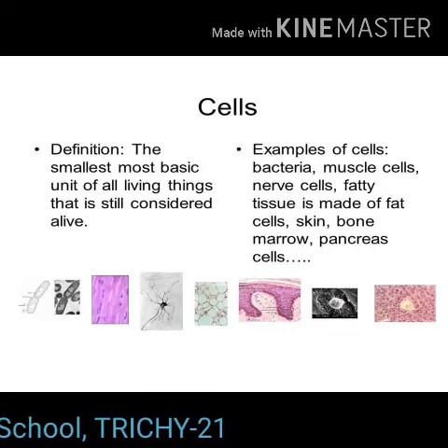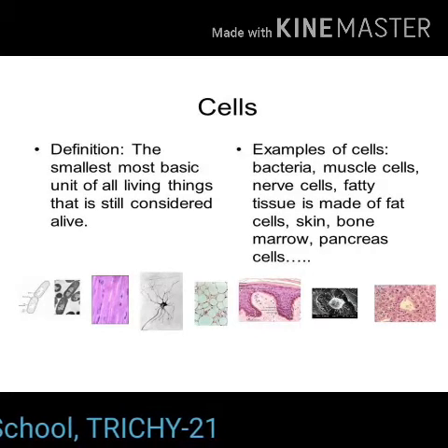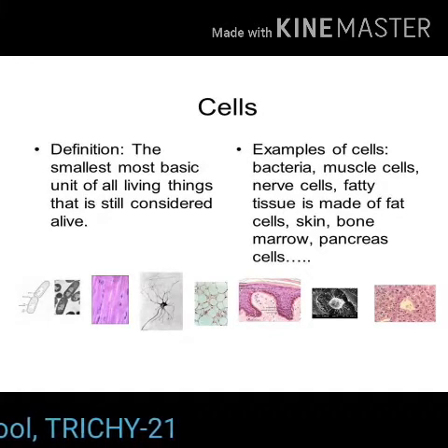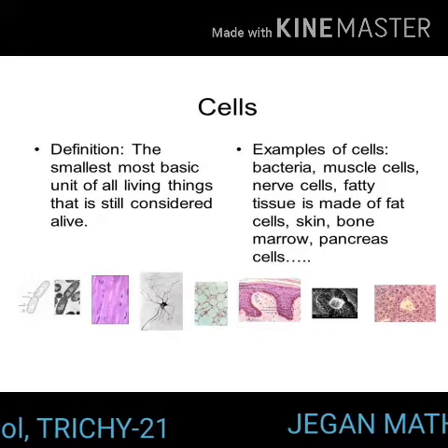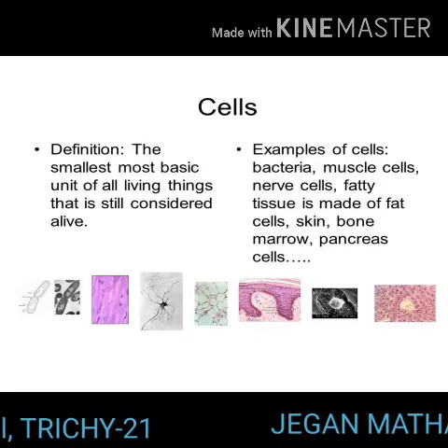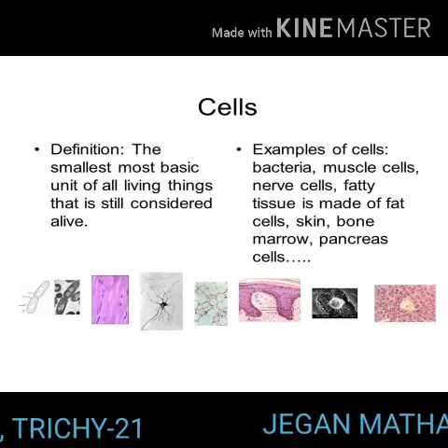There are a variety of cell types. However, they all have some common characteristic features. The smallest unit of all living things that is still considered alive is called a cell.